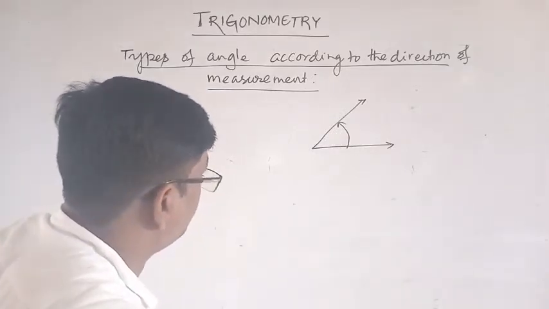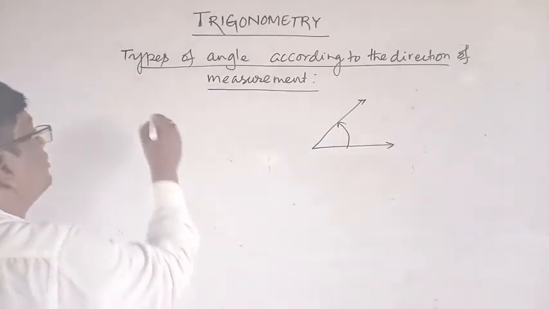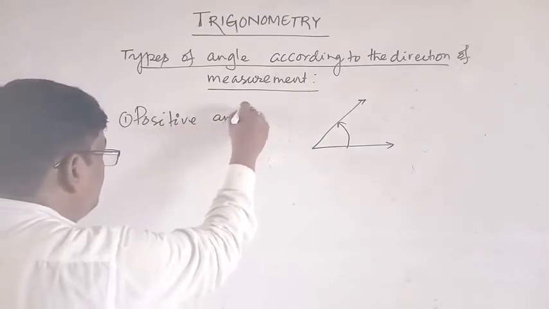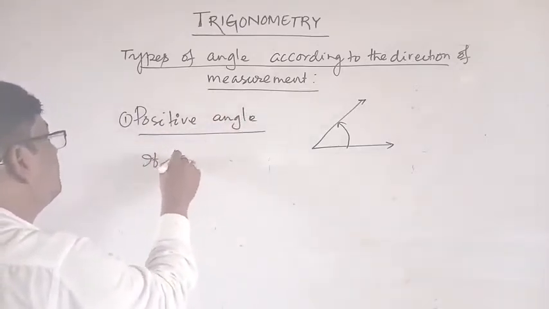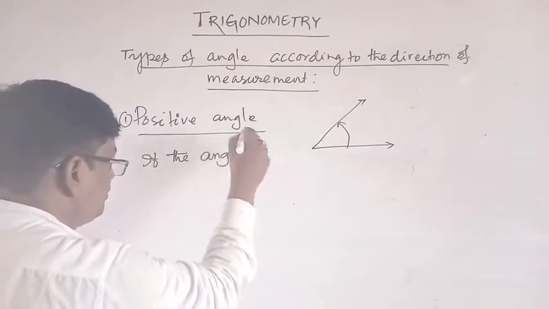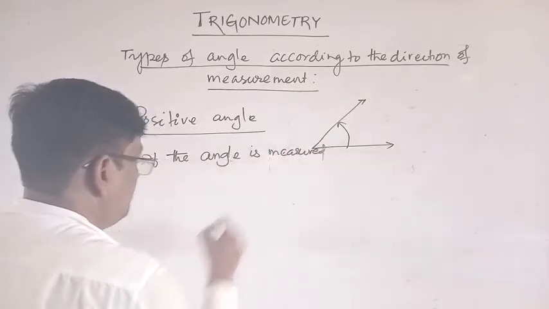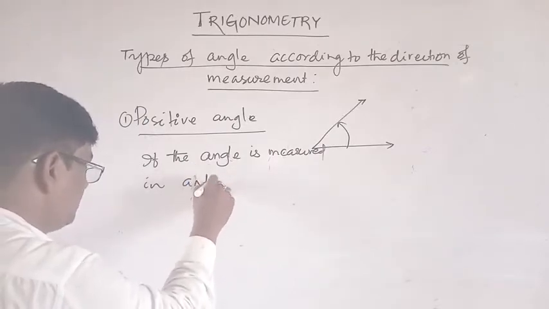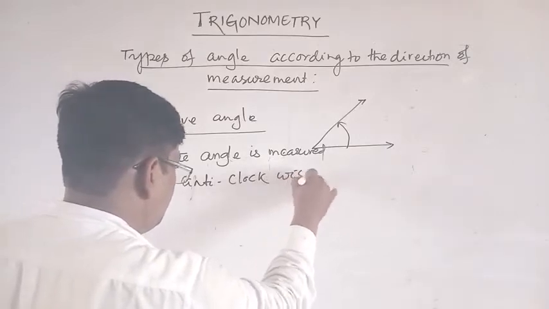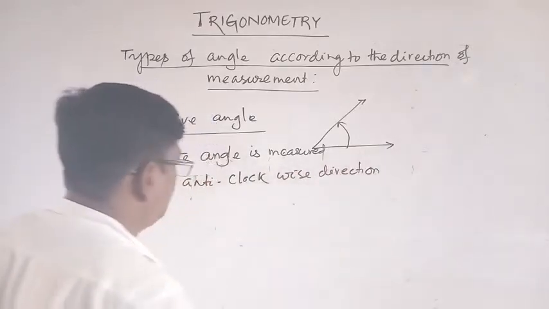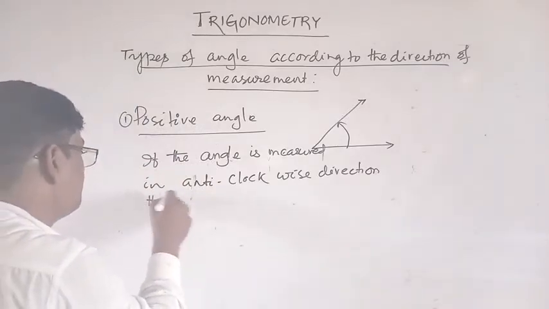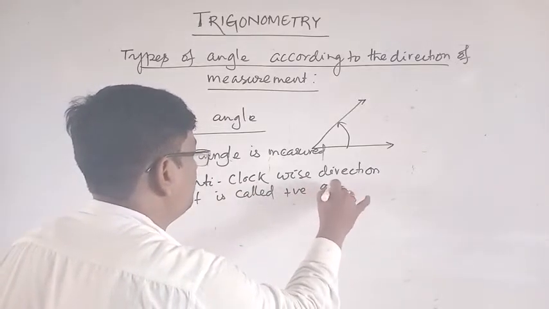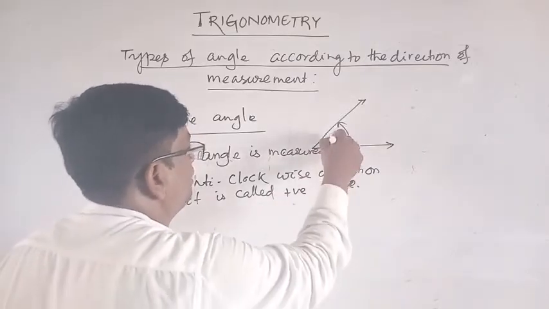If the angle is measured in anti-clockwise direction, then it is called a positive angle. Suppose this is theta.